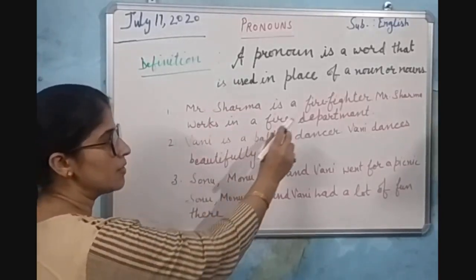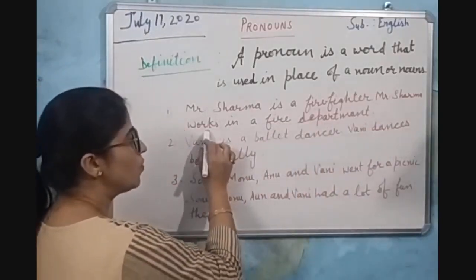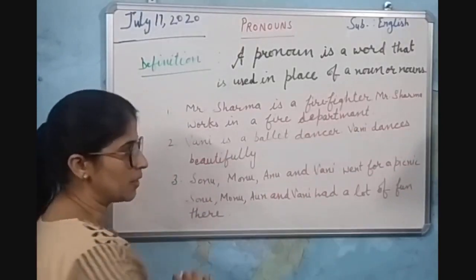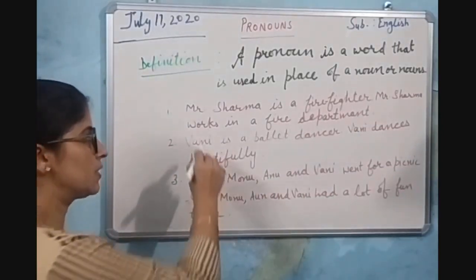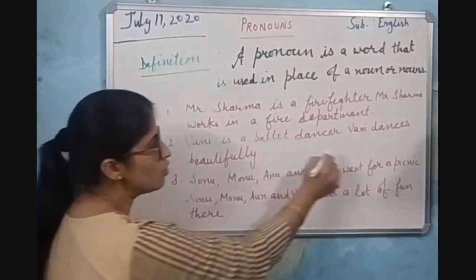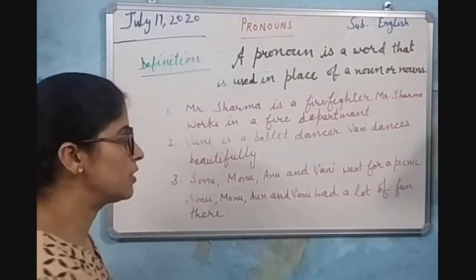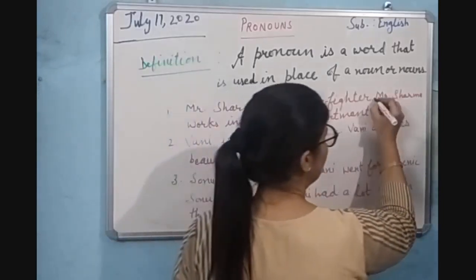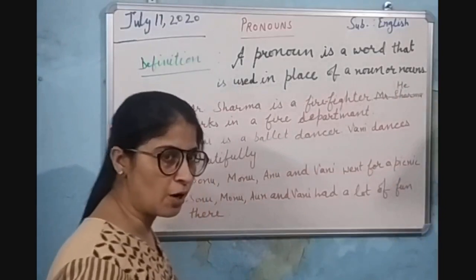Let us understand from these examples. Mr. Sharma is a firefighter. Mr. Sharma works in a fire department. In both of these sentences, we are talking about Mr. Sharma. In place of repeating Mr. Sharma, we can use he, which is a pronoun.